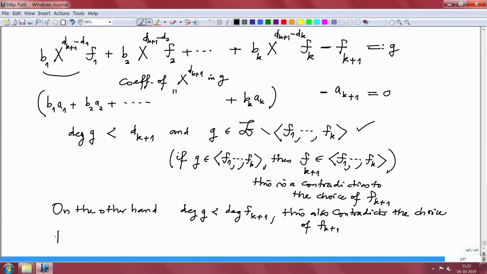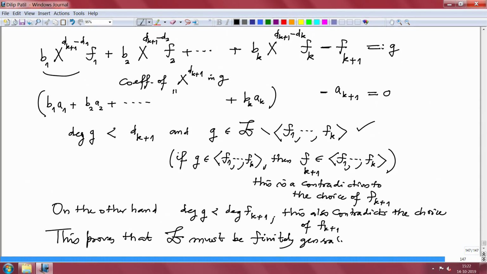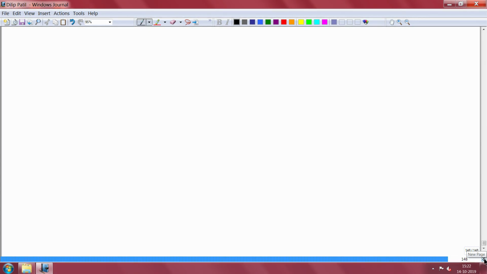So this proves that the ideal B must be finitely generated. And hence that concludes the proof of the theorem. This is really very simple. Okay, all right. So now I will write a few corollaries to this, a few consequences.